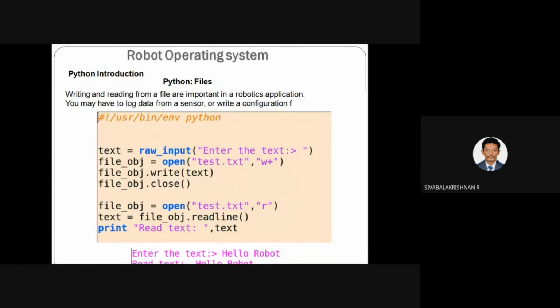File object dot readline. Readline is your function to read text from any file, and it is called using an object. So text = file_object.readline(), and it is assigned to the variable text. Then print text, so it will print the text hello robot. In this way we can write a file or read a file.